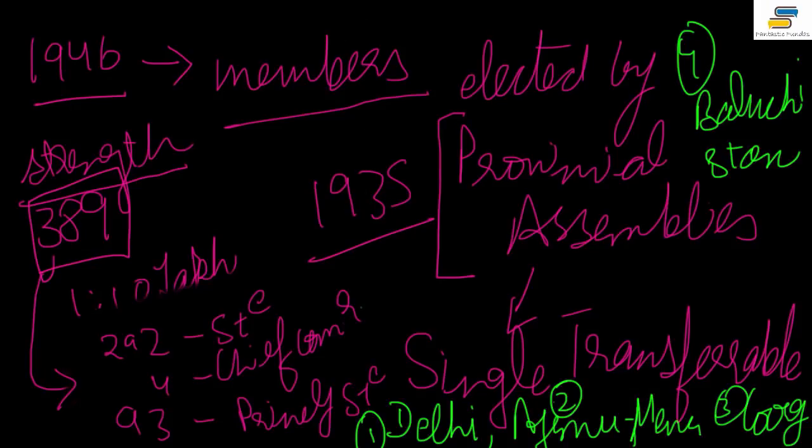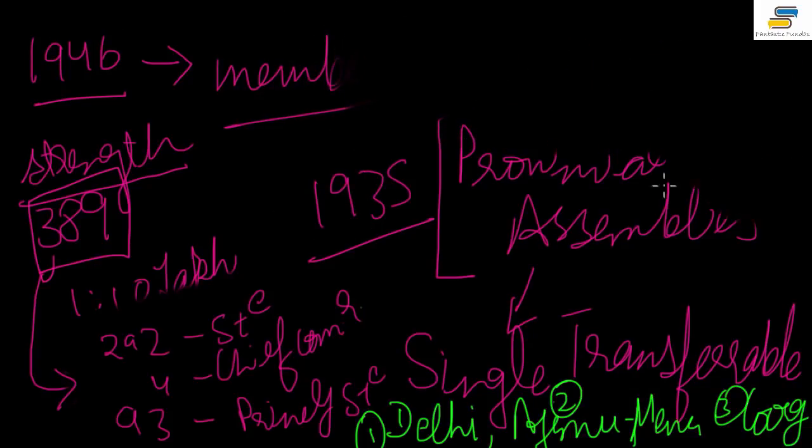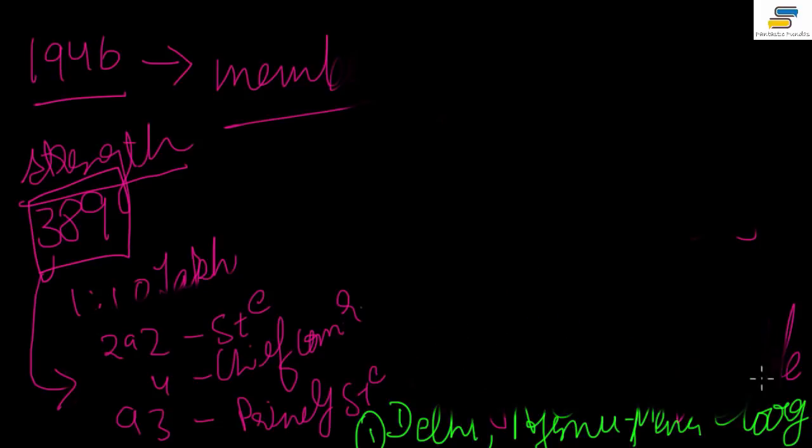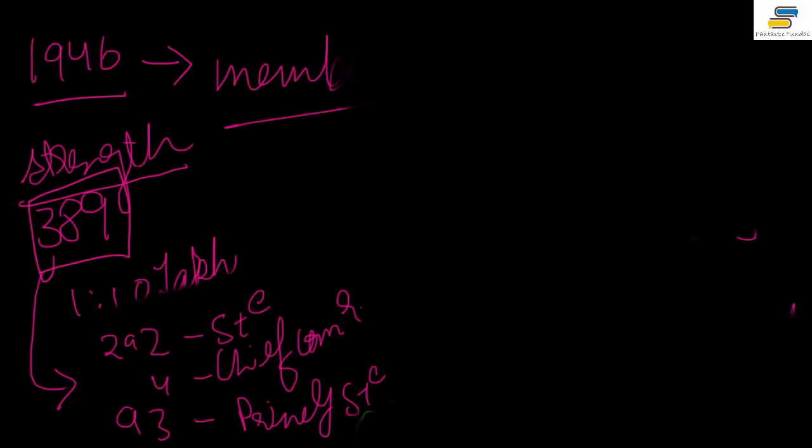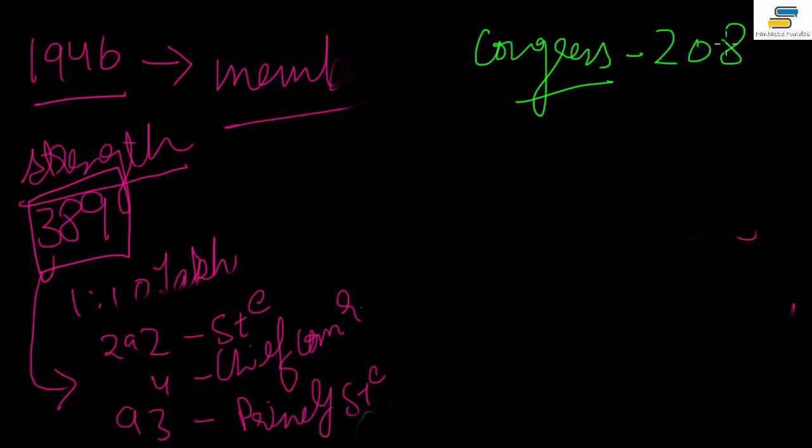Now when elections were done in this, certain things happened, and what were those things? We'll talk about those things quickly. So elections were held, and when the results came out, Congress, obviously it was fighting the election for the Constituent Assembly, which will make the constitution. Congress won 208 seats out of 389, and then there was the Indian Muslim League, which won 73 seats, right? And if there was any seat left, that was won by some other people.